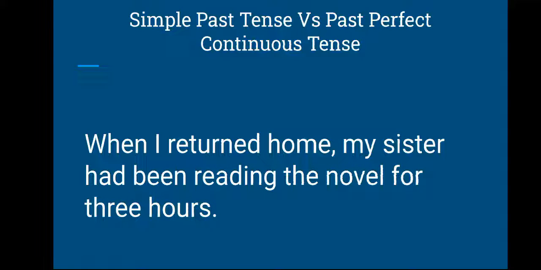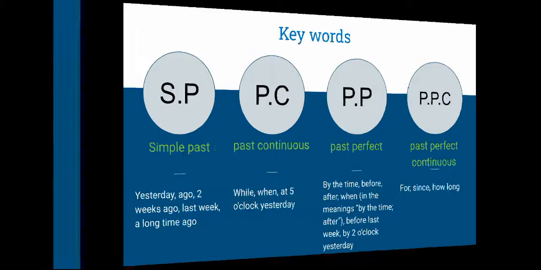So when I returned home, my sister had been reading the novel for 3 hours. So when I returned home, what happened? My sister had been reading the novel for 3 hours. So these are the uses of this past perfect continuous, and with what we have to use these tenses.